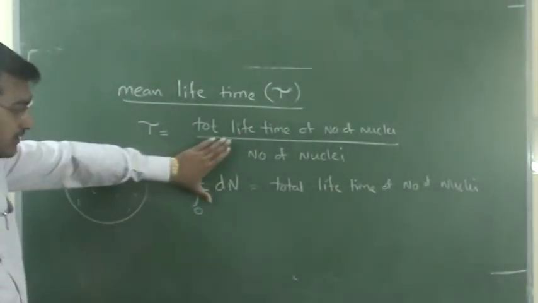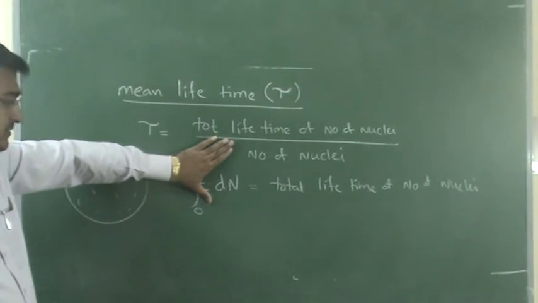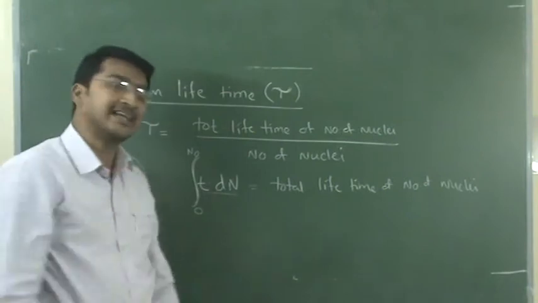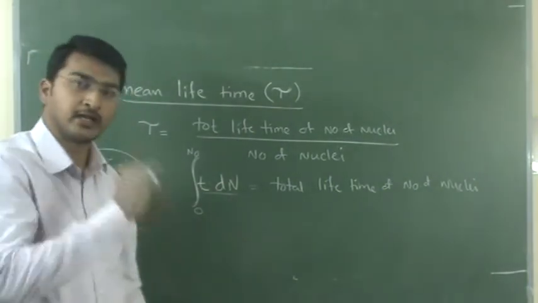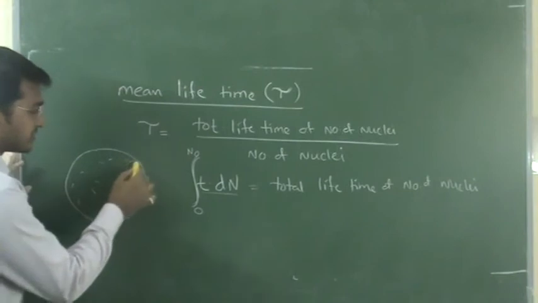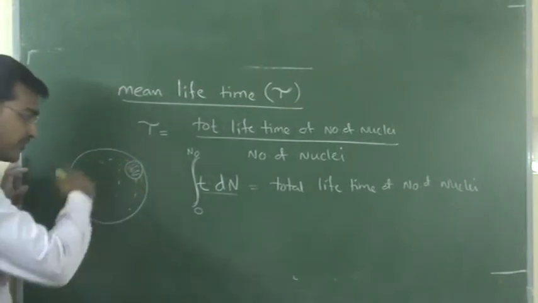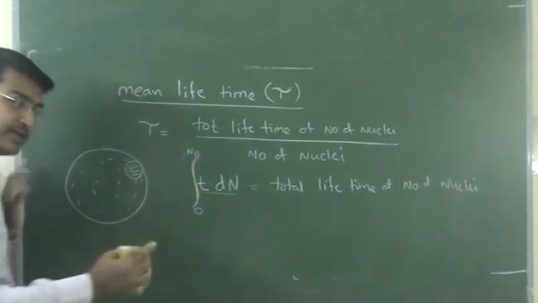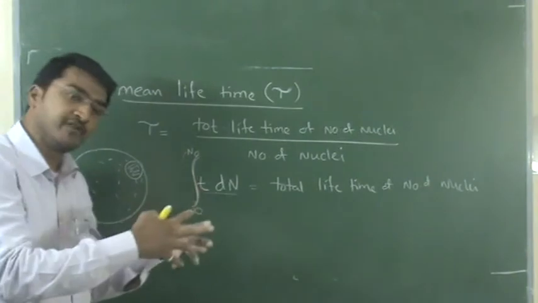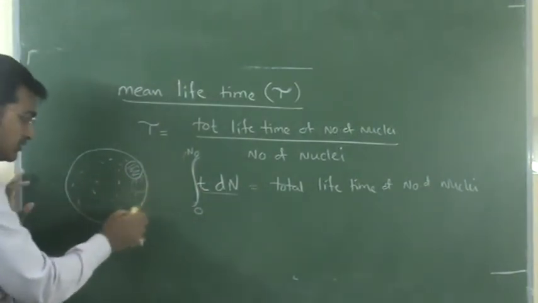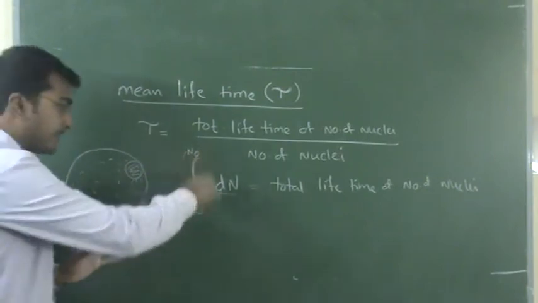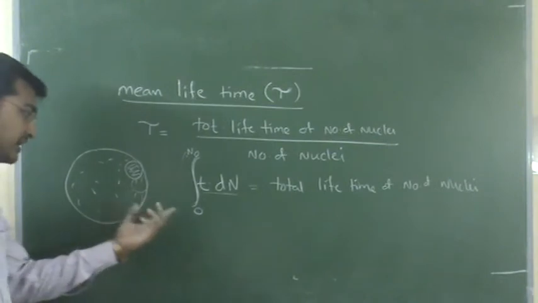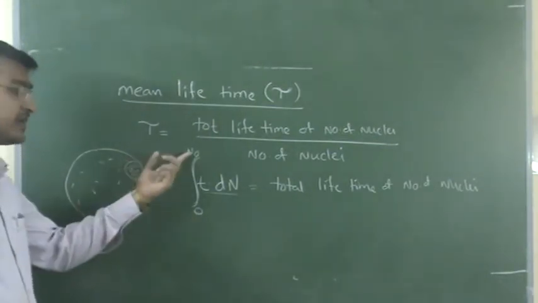This is a formula. See, dN is only the change in number of nucleus. t is time. t into dN is the lifetime of dN number of nucleus, only dN number. But I want the total lifetime of nucleus, no? So how to take integration? Integration represents adding every quantity, like 1, 2, 3, 4, 5. It will keep adding. What is the minimum? 0. What is the maximum? n0. Last, after infinity time, 0. At initial time, n0 number of nucleus.